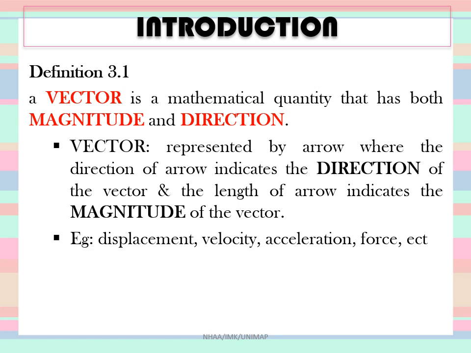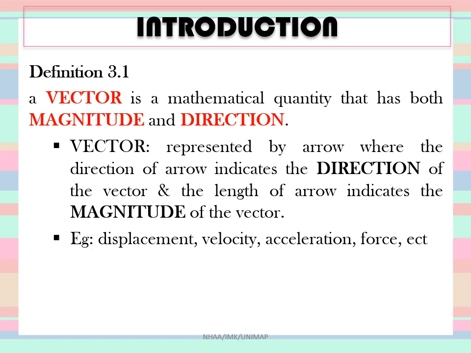Another example is a speeding car on a highway. When a car speeds at 100 km per hour toward south, that is one of the examples of vector as well. So it can be concluded here, a vector is a mathematical quantity that has both magnitude and direction.